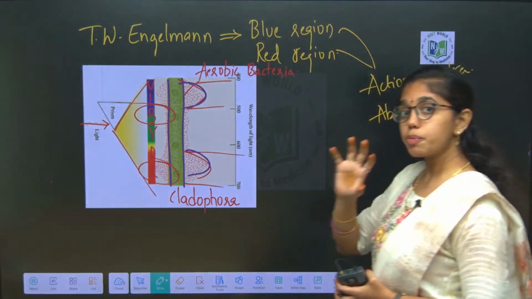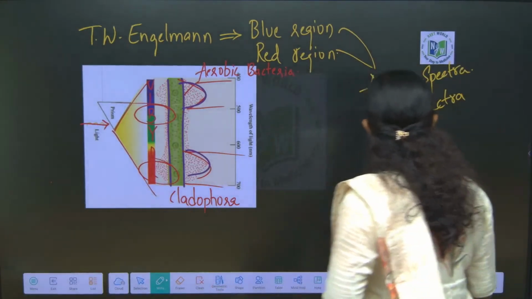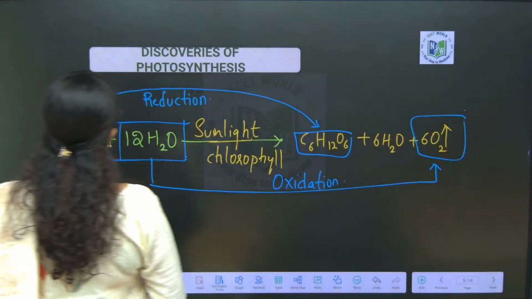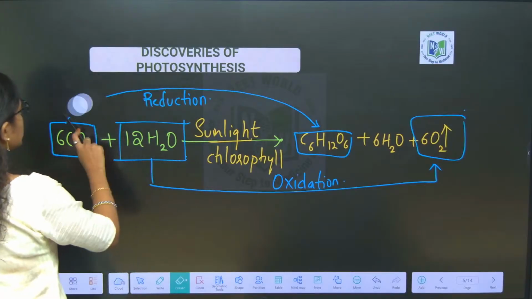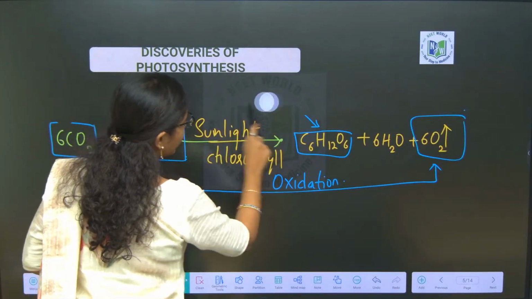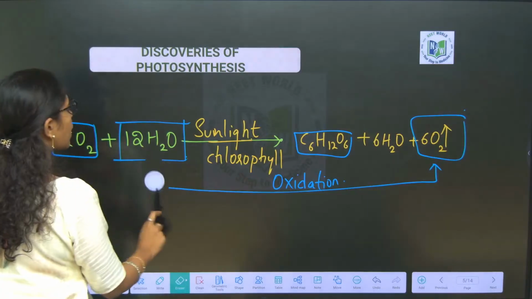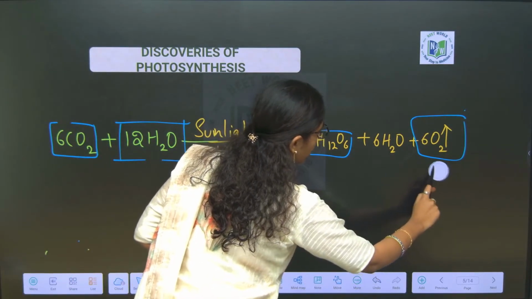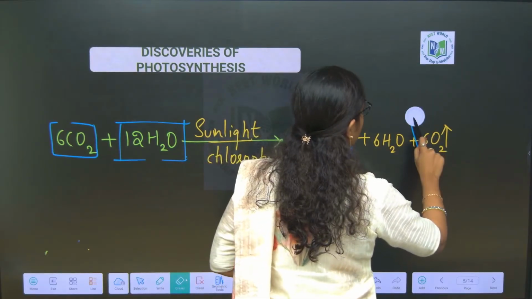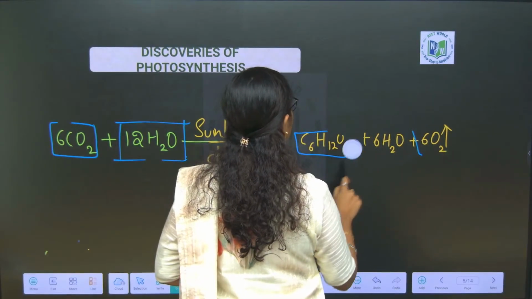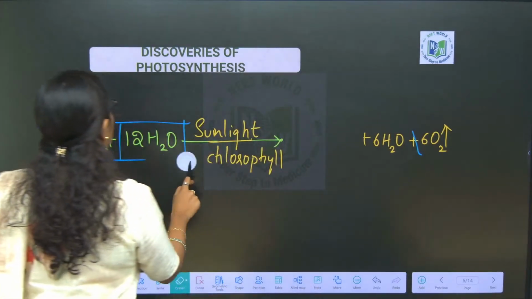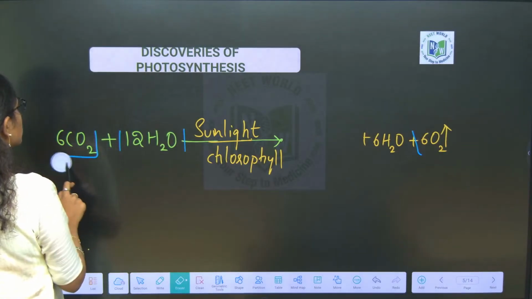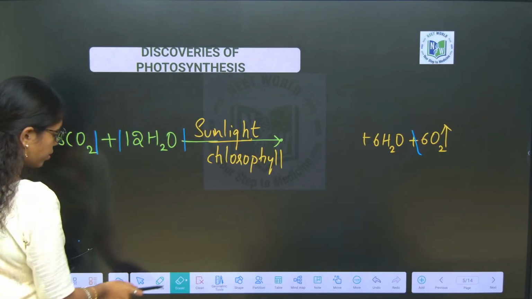With this, the experimental part is done. Now let us look into the gist of whatever we have learnt. So look here. From this single slide, I will give you the complete layout of all the experiments from an exam point of view. There is nothing to worry about. How to remember this many experiments? Worry not. If you take a screenshot of this one slide, that is enough for early discoveries. Let us look into it.